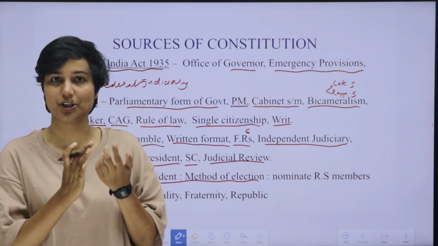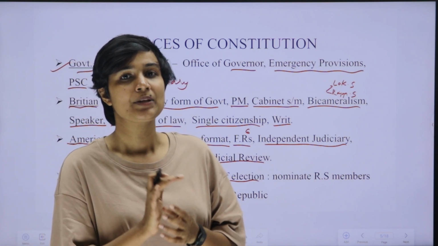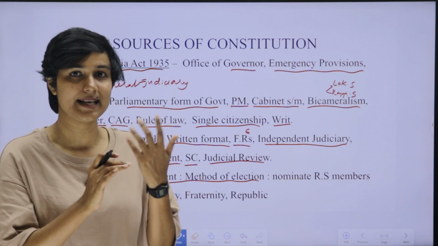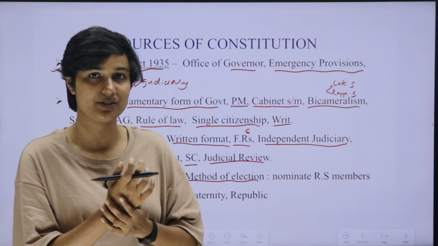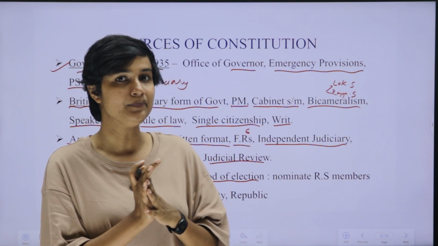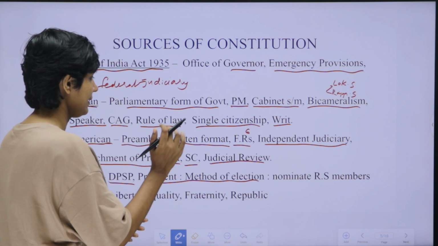The president is elected by an electoral college consisting of so and so members, that we will be discussing later. The president is elected by that electoral college by way of the proportional representation system. That is a different system, which we actually took from the Constitution of Ireland.